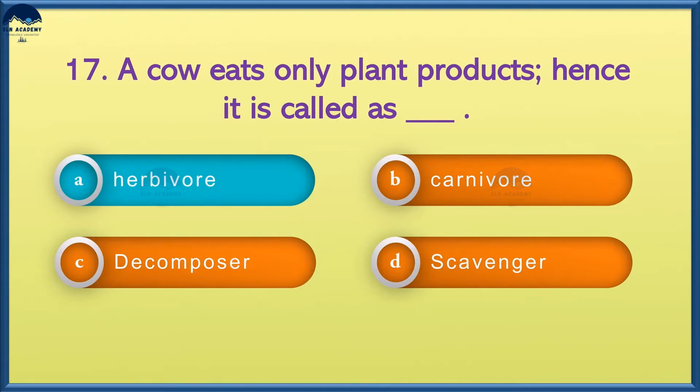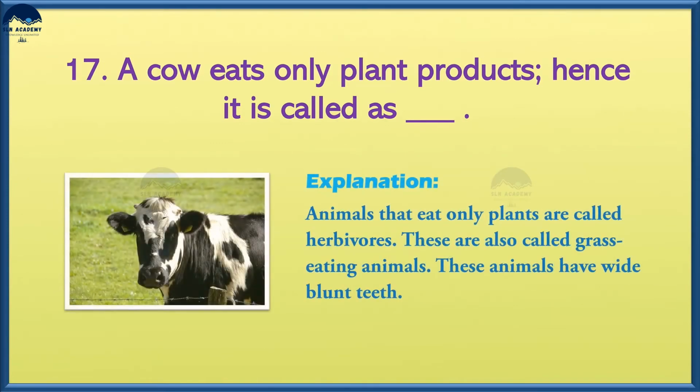And the answer is option A, herbivore. Animals that eat only plants are called herbivores. They are also called grass-eating animals. These animals have wide, blunt teeth.